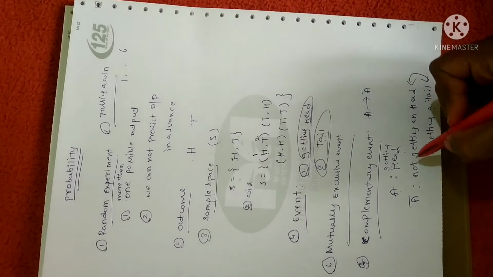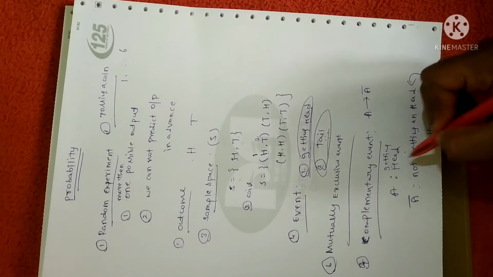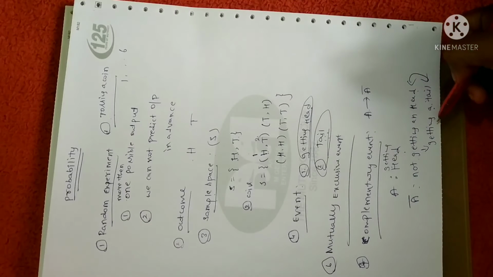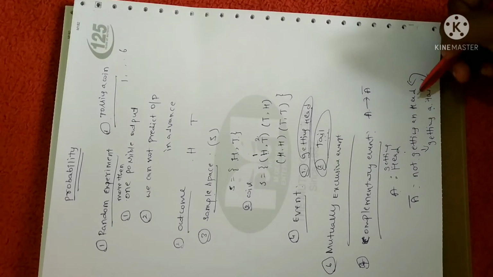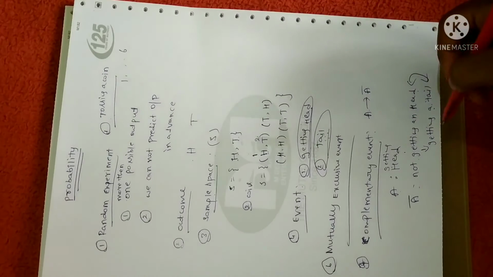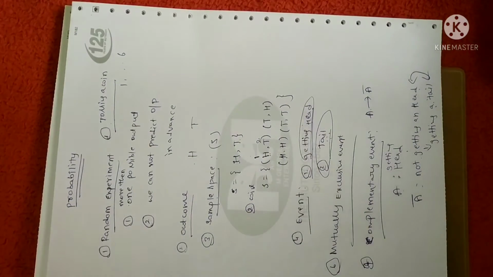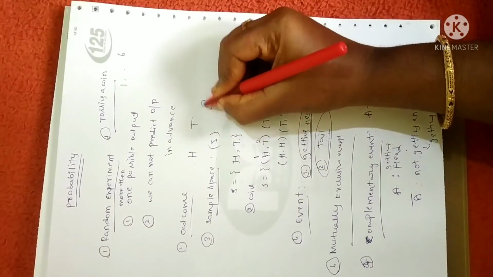I'll just repeat once again. Suppose I have an event as getting a head, the complementary is not getting a head. So not getting a head is the same as getting a tail, right? Not getting a head, the only possibility is getting a tail. Similarly, not getting a tail, the only possibility is getting a head. So they are complementary to each other. So we say those two events are complementary events. Clear? Next concept is independent event.